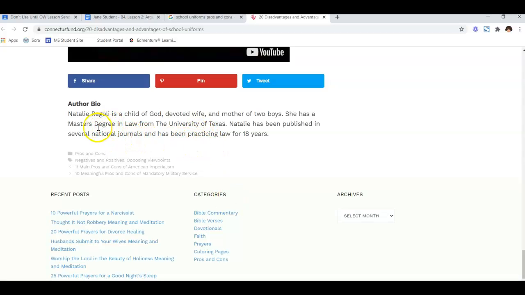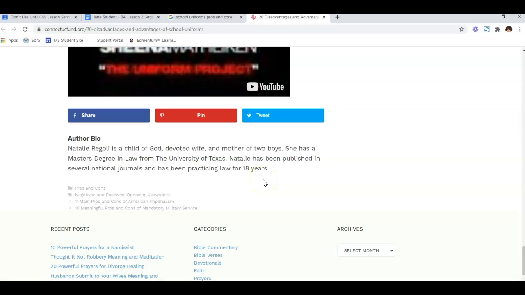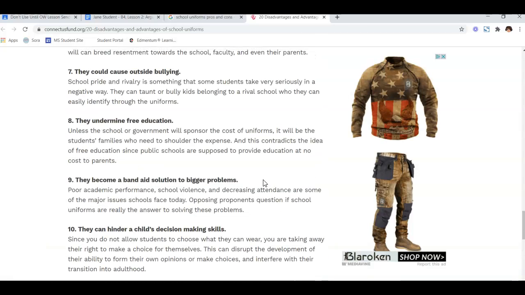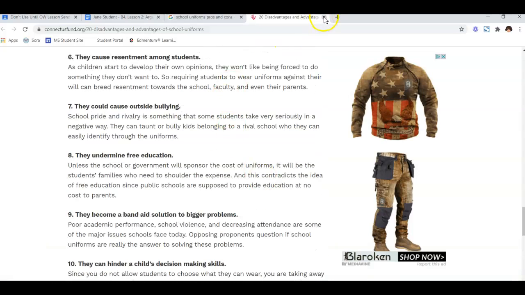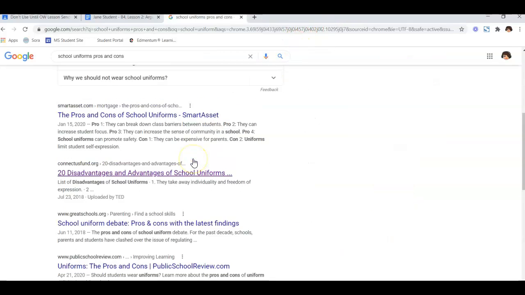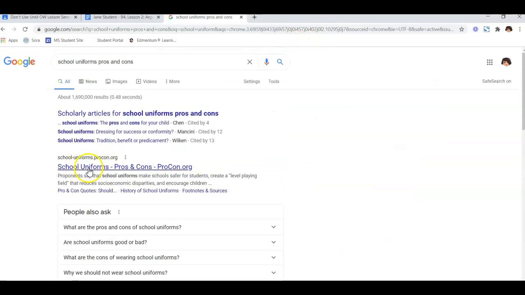So the person who wrote this has a master's degree in law. This doesn't look like it would be an overly scholarly source. So I'm going to save that one. I'm probably not going to go to that one right now. Let's go to this first one, school uniforms, pros and cons.